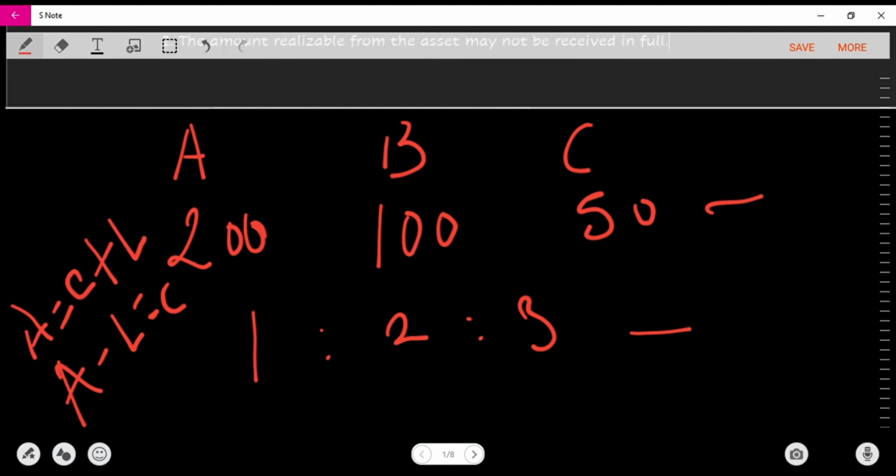Therefore, you cannot just share what you have left after you realize assets and pay off the liabilities according to the profit sharing ratio, because it is not according to the way capital was actually contributed. Does that make sense?